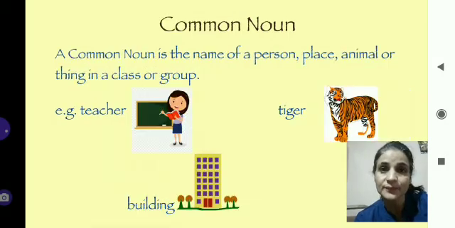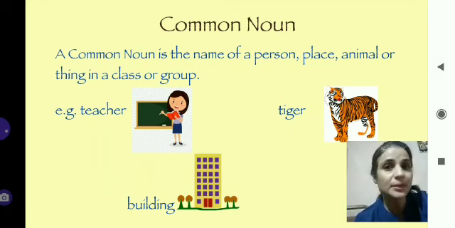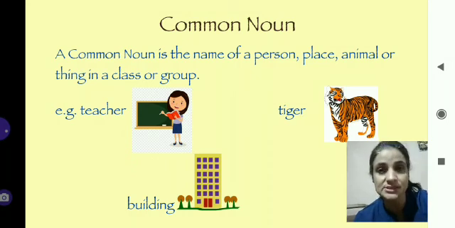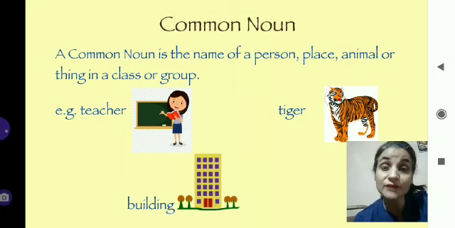Let's see another kind of noun, that is common noun. Now, a common noun is the name of a person, animal, thing or place, but in a group or in a class. When we talk in a general sense, about a whole group, they are common nouns. For example, teacher. Now there are many teachers. So when we say teacher, that is a common noun.